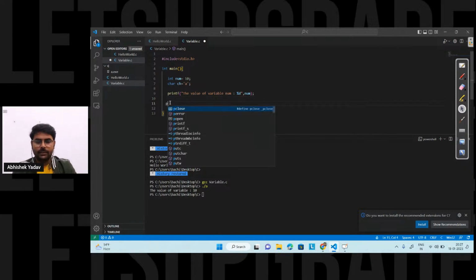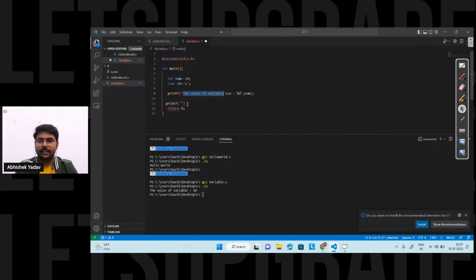After that, here you are saying printf, and here you are writing the statement, that is the same statement. Let's write the value of variable ch this time, right? The value of variable ch this time, and the colon here, and after that, since I need to print a character value, here I have to write %c this time. In order to print a character value, I have to write %c here, and this is ch here, right? And I am done with the part.